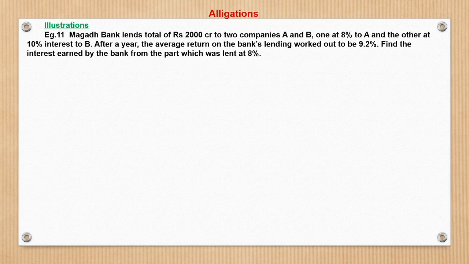So see, average return means average interest return has been given as 9.2%. So that is what has been given to us. We will use the cross method because the average has been given to us, 9.2%. Part 1 is lent at 8%, part 2 is lent at 10% interest, right? So this is 10%, 10% of a certain principal, right? So the ratio will be of the principal, that is P1 and P2.